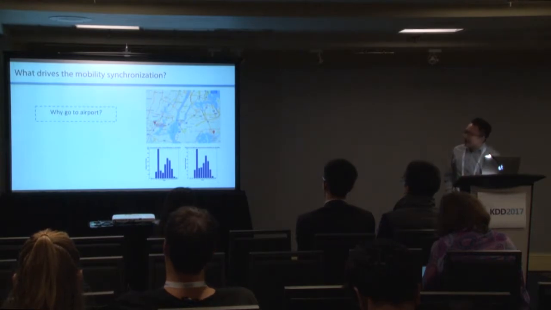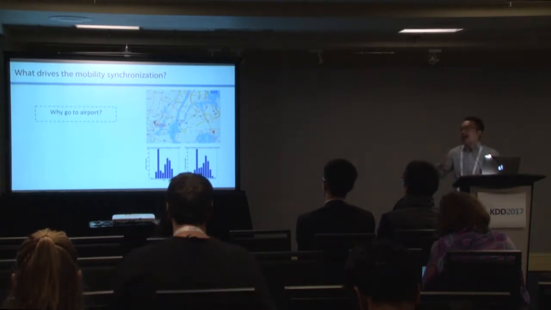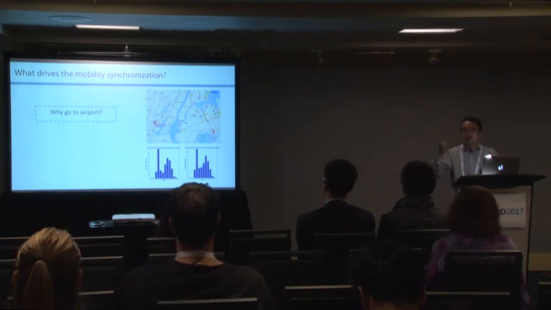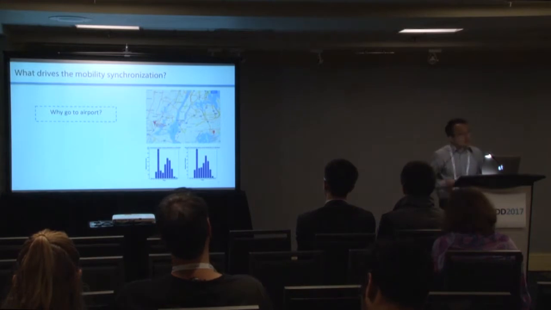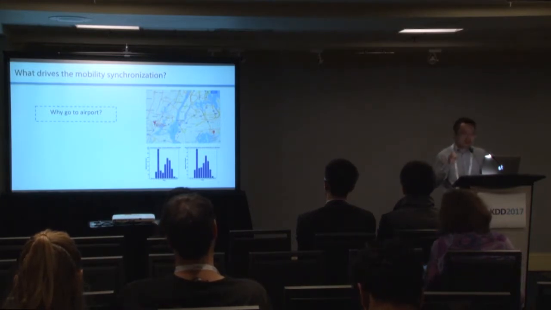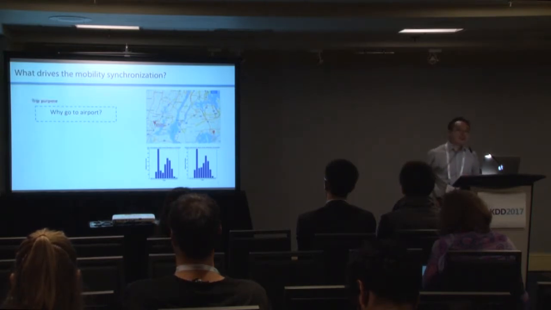As we can see on the map, the two airports are quite distant from each other. But why do they show similar arrival patterns? So we want to ask why people go to the airport. I think the answer is pretty obvious. They go to pick up somebody or just to fly out. So this is their trip purpose.